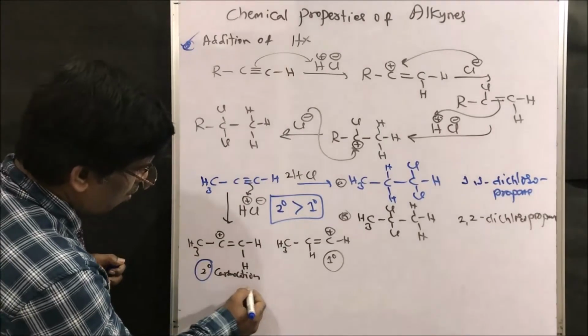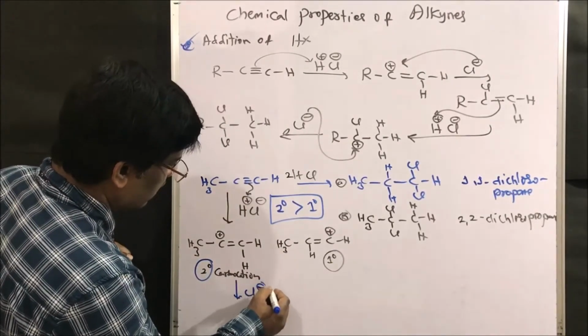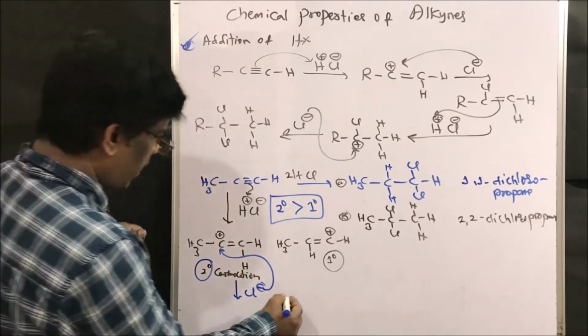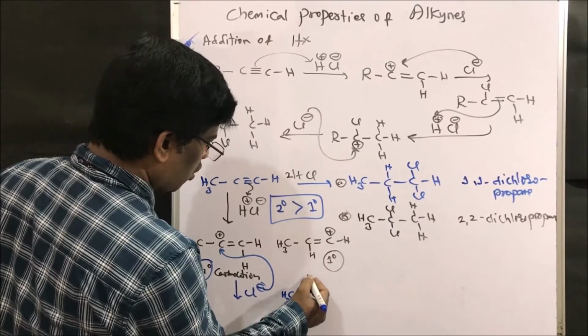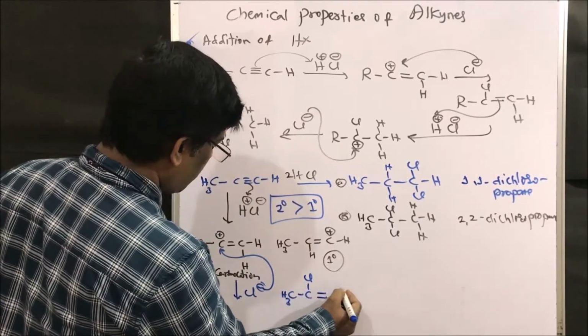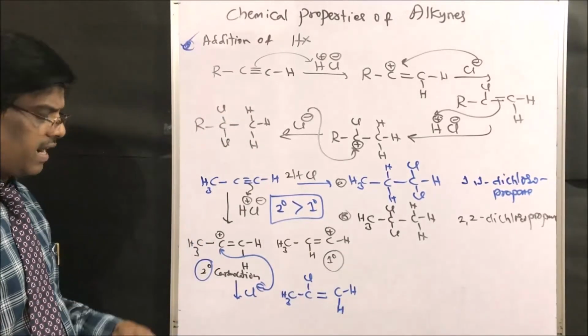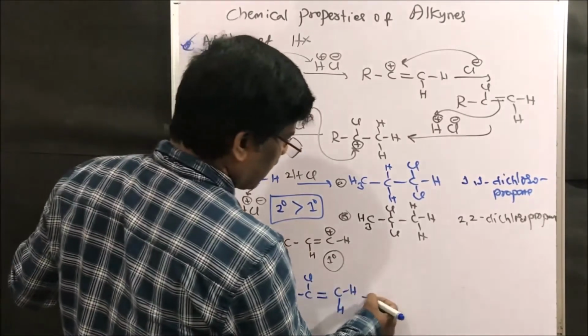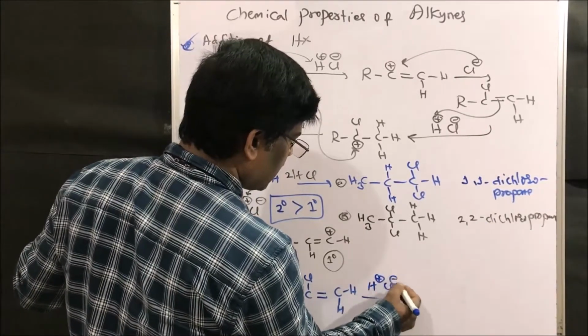Yes, so now what happens, chloride is going to attack. It is very simple, right? It is going to give CH3-CCl=CH2. Now it is going to react with another molecule, H plus Cl minus.